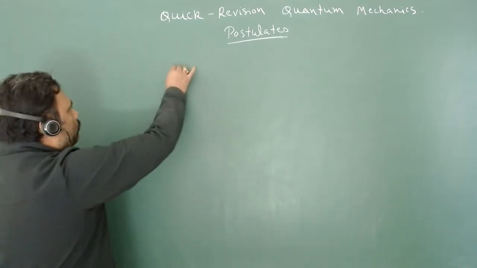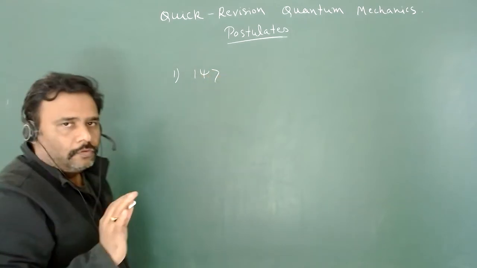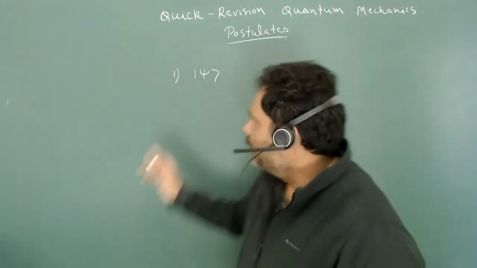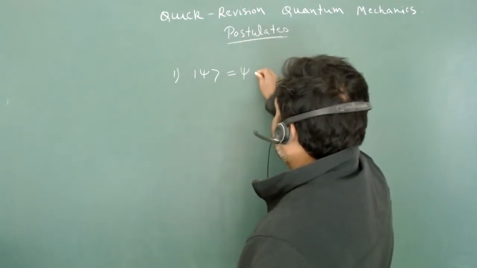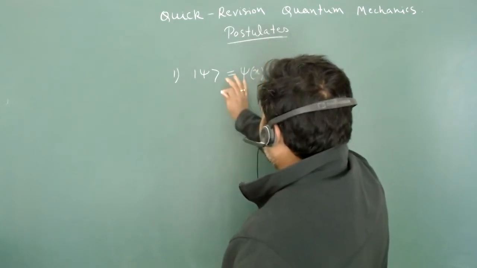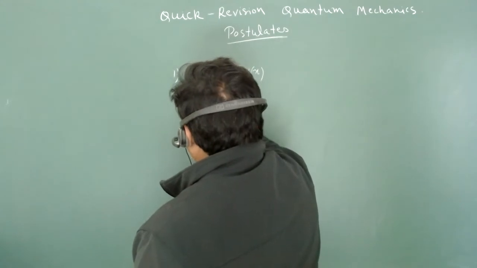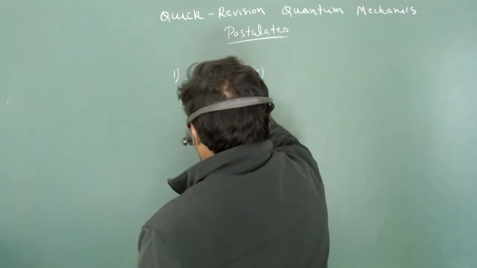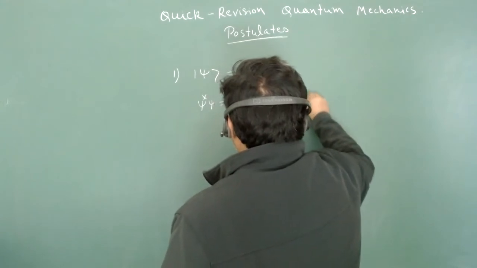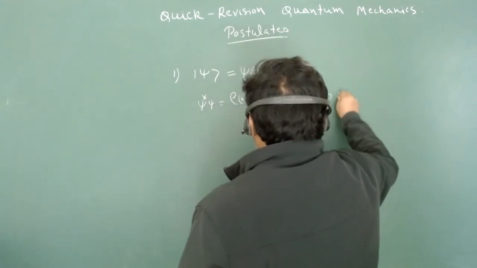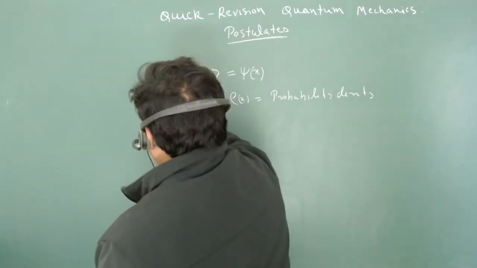So the first postulate is nothing but the state psi. You have to always keep in mind that this state psi can be written as a wave function psi, in one dimension a function of x, and you have to also know that psi star psi is nothing but your probability density. This is your probability density, and this is nothing but mod psi square.